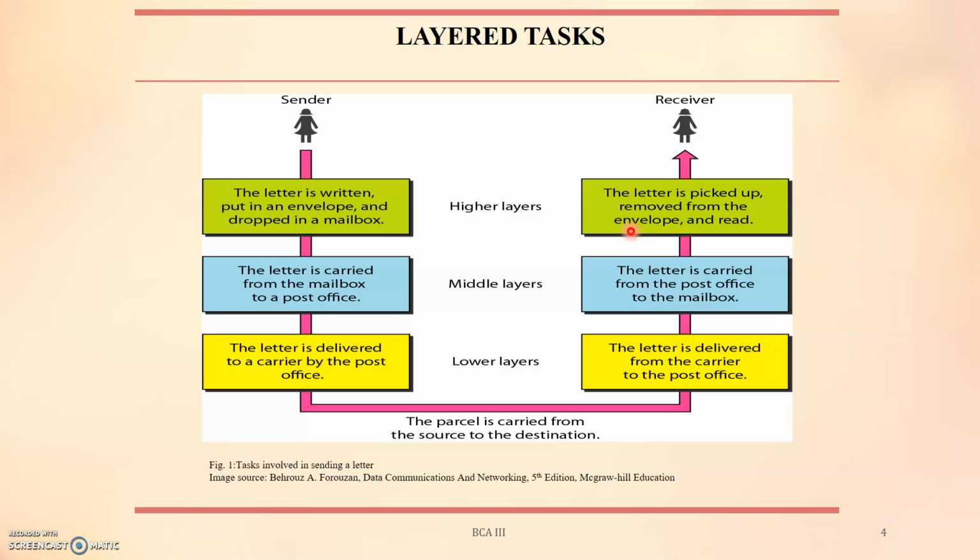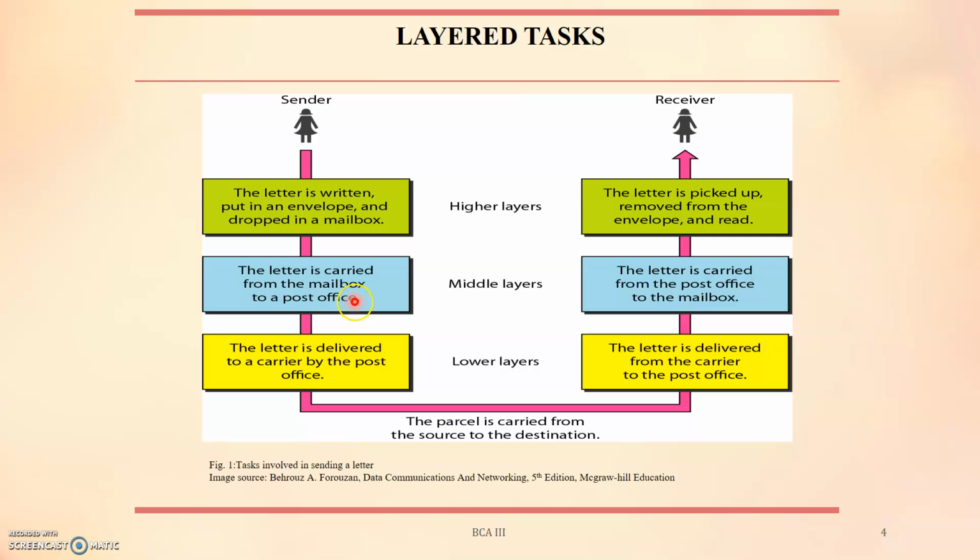So it's not like that. At the sender side, the letter must be dropped in the mailbox before being picked up by the letter carrier and delivered to the post office. At the receiver side, the letter must be dropped in the recipient's mailbox before being picked up and read by the recipient. Each layer at the sending side uses the services of the layer immediately below it.